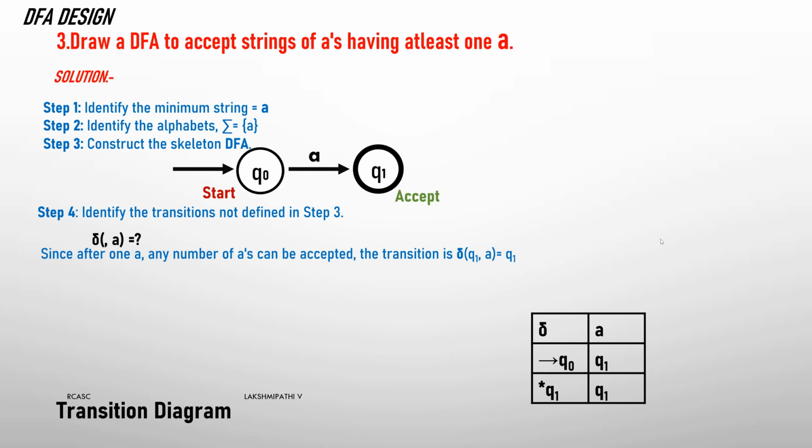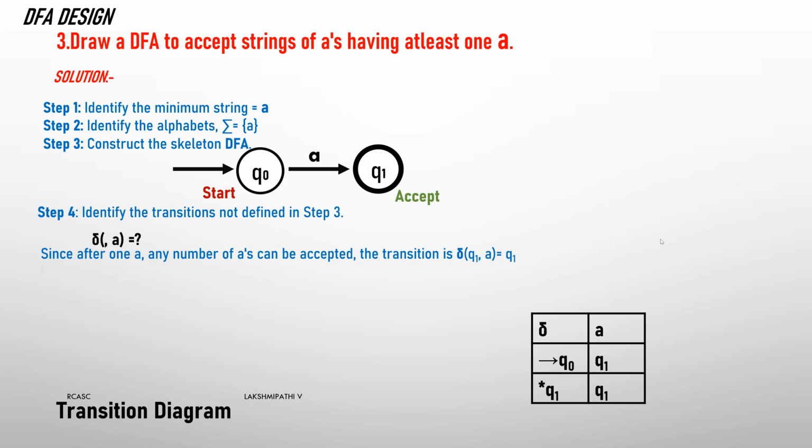See, we can design a loop. For any number of A's, Q1 of A will repeat on the same state, it refers to the same state. Then whether the string has 1 A, 2 A's, 3 A's, 4 A's, 5 A's, this machine will accept. Initially you don't know Q1 of A in the fourth step, then after that we think Q1 of A will be Q1. So the number of A's will repeat and refer to the final state, and the machine will accept any number of A's. That is this problem.